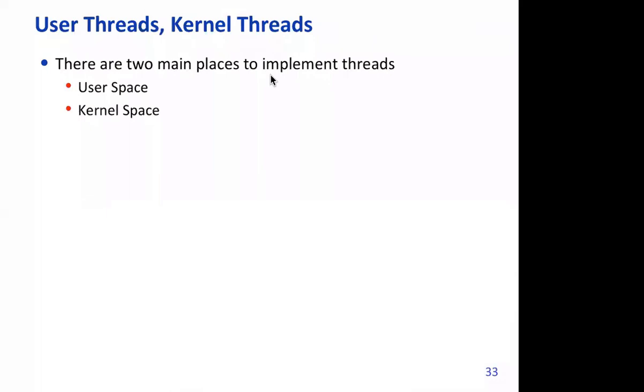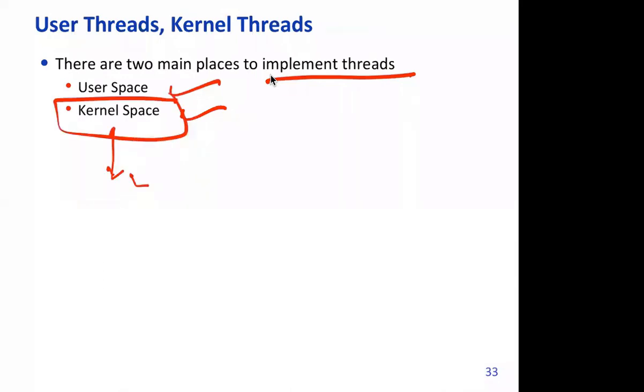So threads can be implemented either in user space or in kernel space, or a combination of the two. But most of the latest operating systems, like the latest versions of Linux, implement it in the kernel.